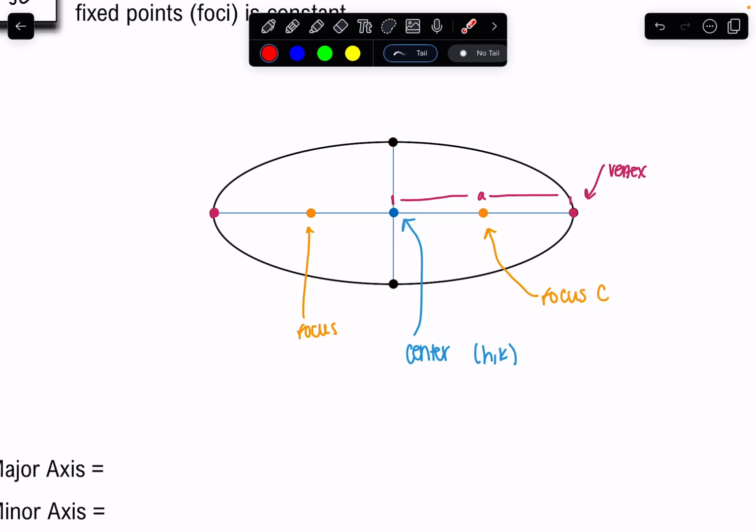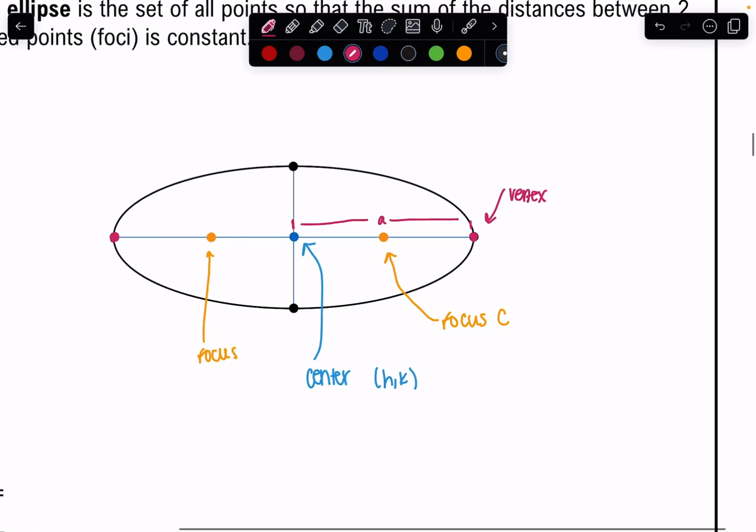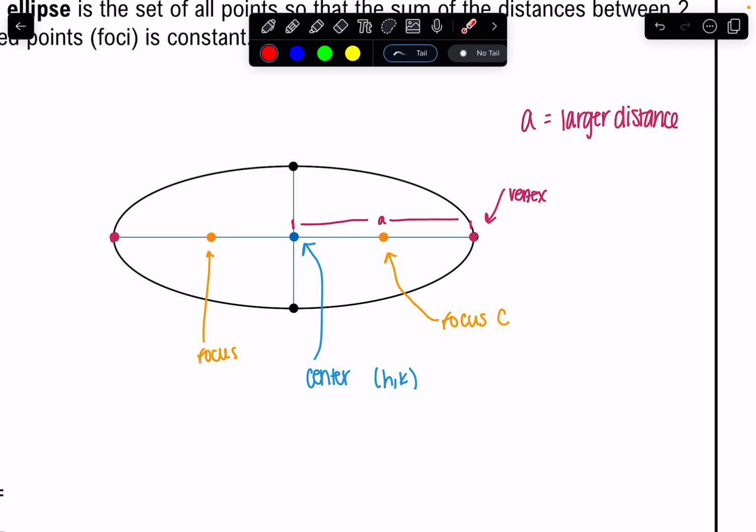That is always going to be the same. So we're always going to say that A is the larger distance. So that is key. This is where people messed up last year. We always say that A is the larger number. It's that longer distance from vertex to vertex.